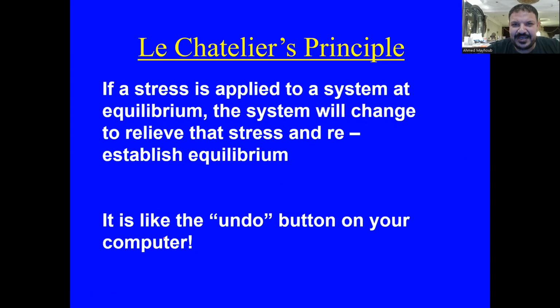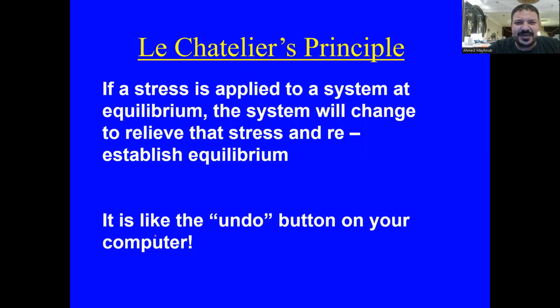It states that if a stress is applied to a system at equilibrium, meaning if there is something external affecting an equilibrium system, like changing the concentration, changing the temperature, changing the pressure, it would affect the equilibrium. For example, if we are in an ecosystem and suddenly there is a drought wave, this would change the amount of rain that falls on this ecosystem.